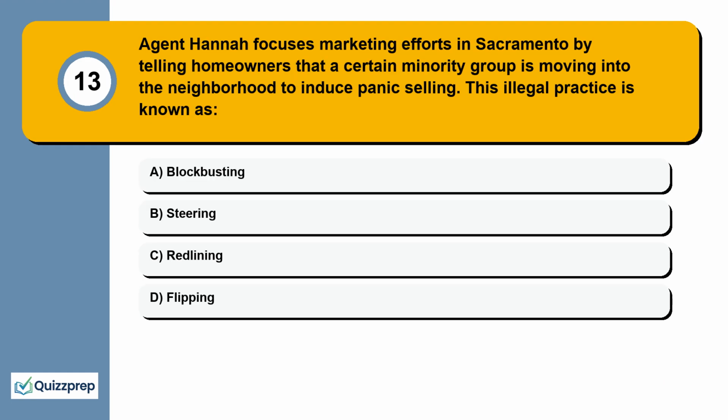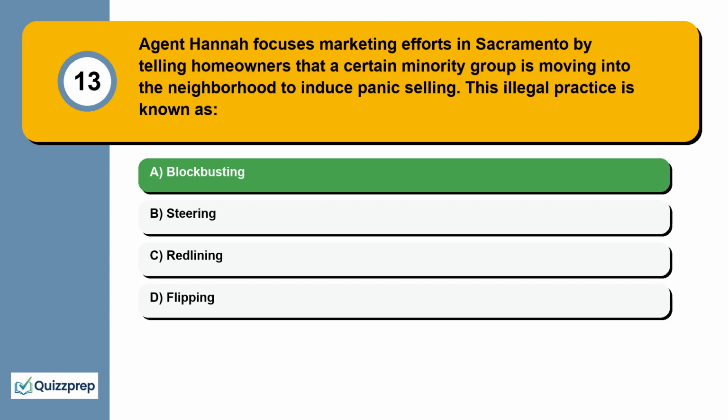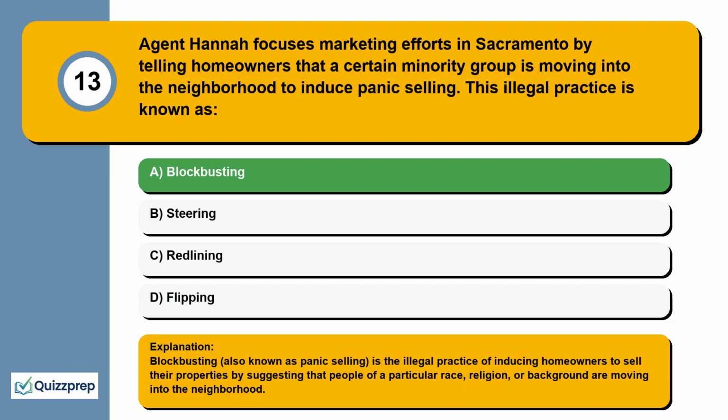Question 13. Agent Hannah focuses marketing efforts in Sacramento by telling homeowners that a certain minority group is moving into the neighborhood to induce panic selling. This illegal practice is known as blockbusting, steering, redlining, flipping. Blockbusting, also known as panic selling, is the illegal practice of inducing homeowners to sell their properties by suggesting that people of a particular race, religion, or background are moving into the neighborhood.